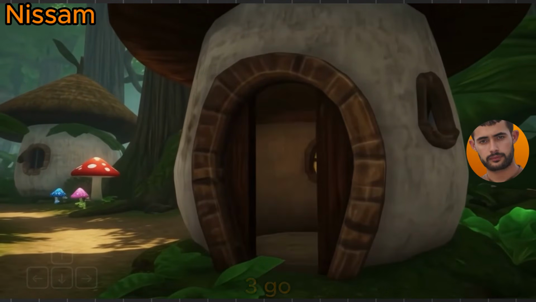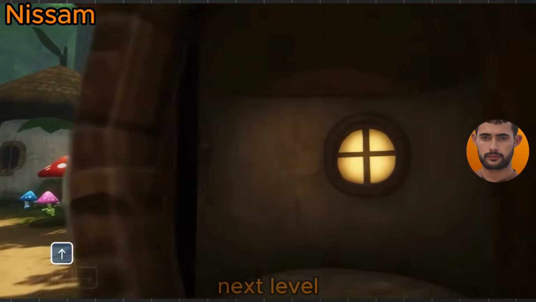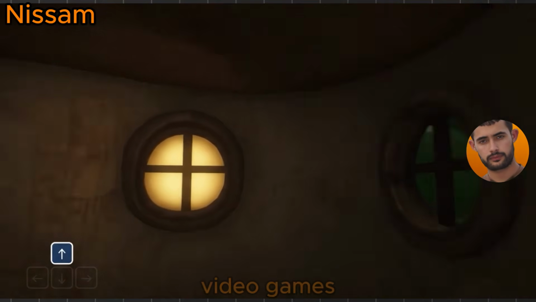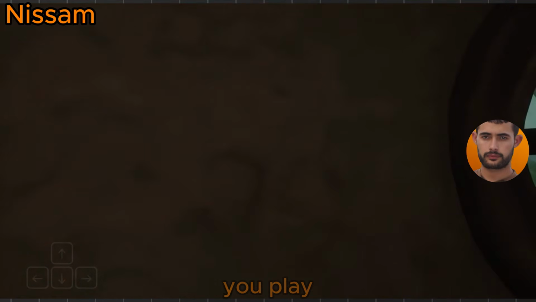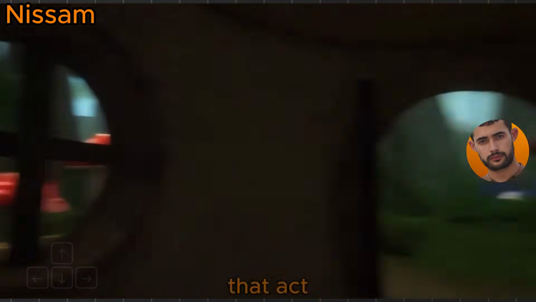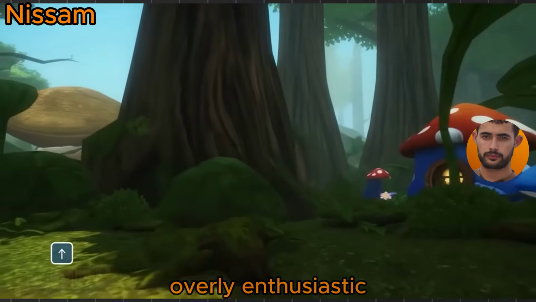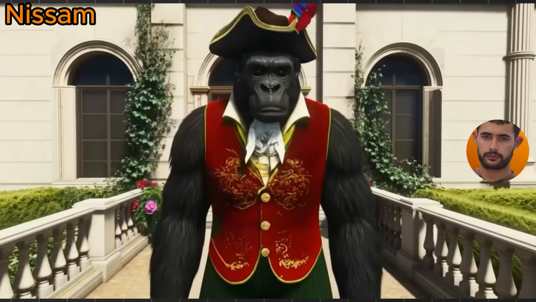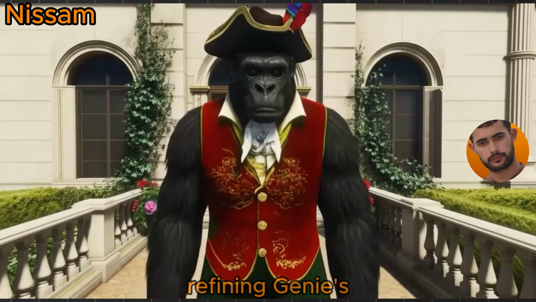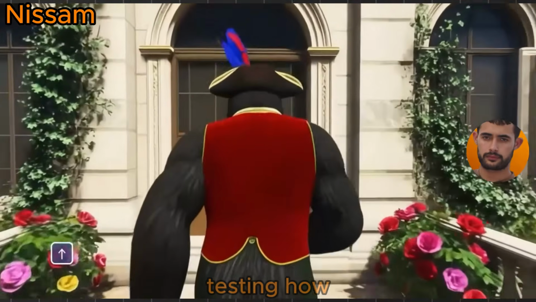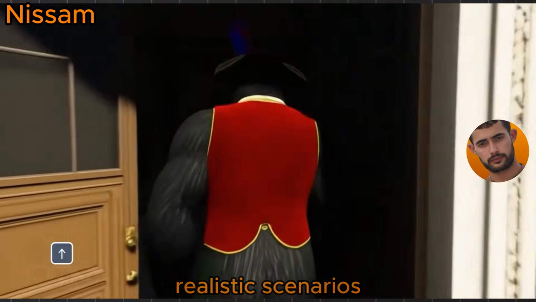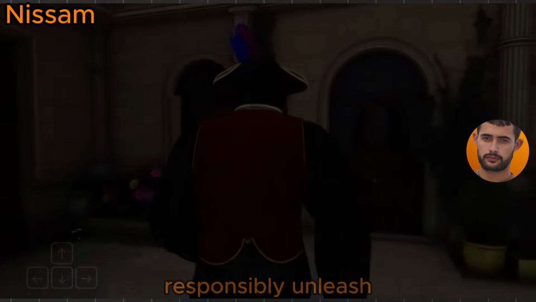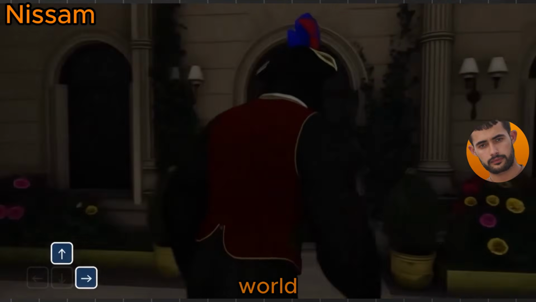So where does Genie 3 go from here? We're talking next level training for robots, video games that rewrite themselves as you play, and digital coworkers that act less like overly enthusiastic interns and more like real partners. DeepMind's next steps include refining Genie's world-building chops, testing how agents perform in more realistic scenarios, and figuring out how to responsibly unleash this magic on the world.